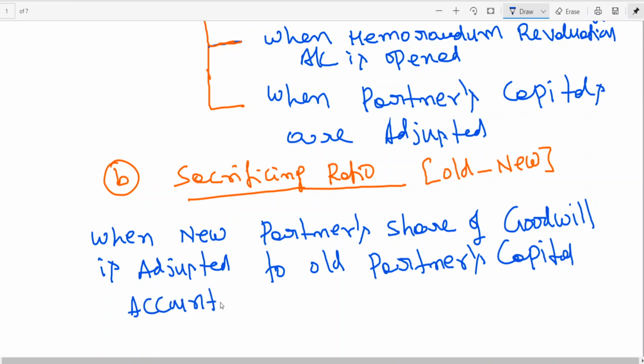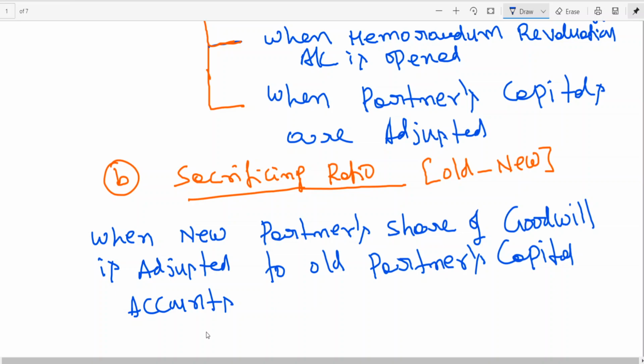I told you that there were four situations, and the last one is when goodwill is paid privately. When the new partner's share of goodwill is adjusted to old partners' capital accounts, I think you need which ratio, my dear friends? Sacrificing ratio. This is already discussed.